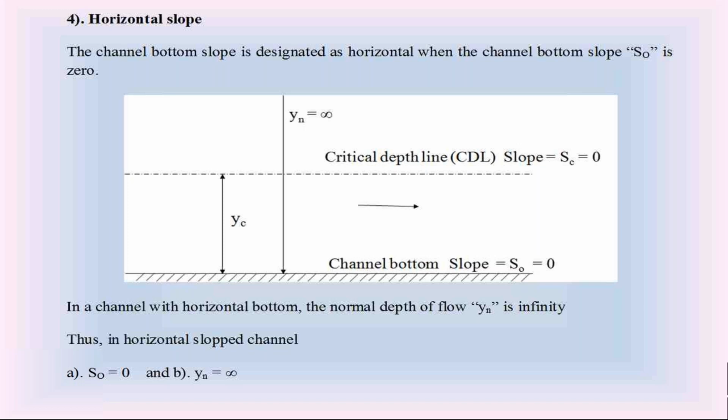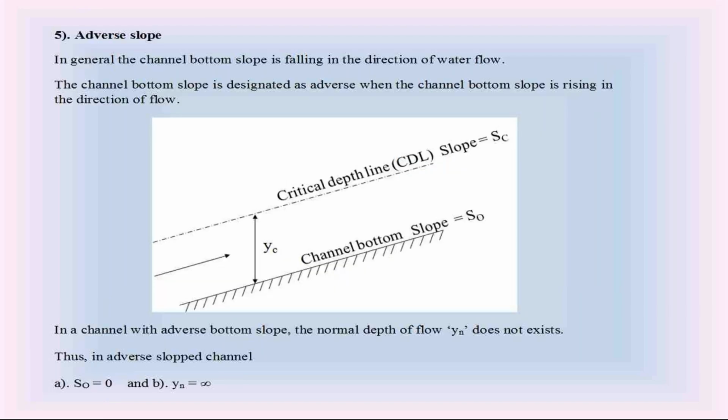The fifth one is called the adverse slope. What is meant by this adverse slope? This is about the direction of water flow. Normally, the channel bottom slope is falling in the direction of water flow, to facilitate this water flow.